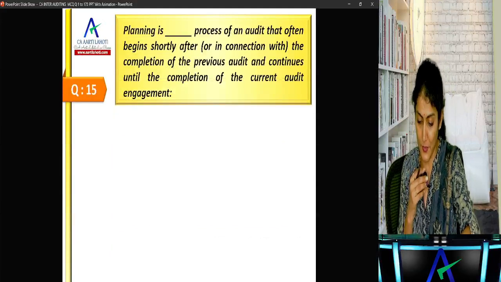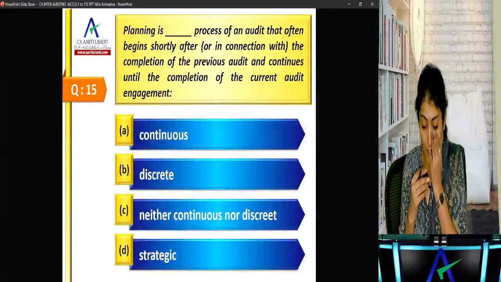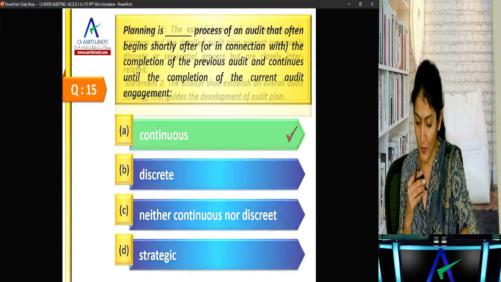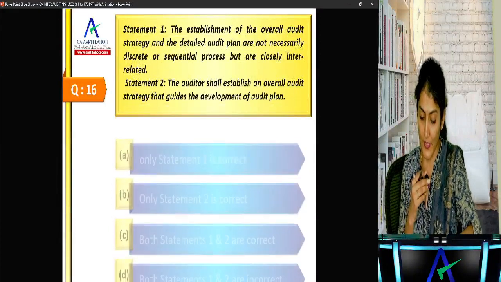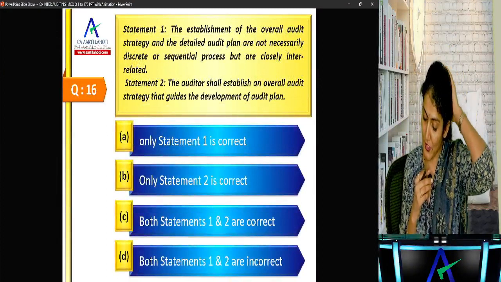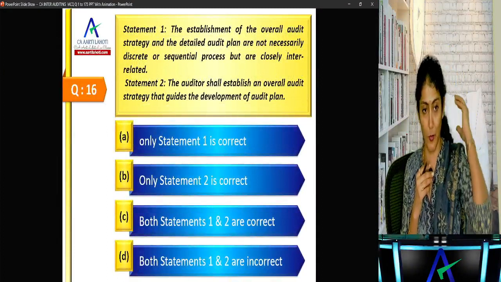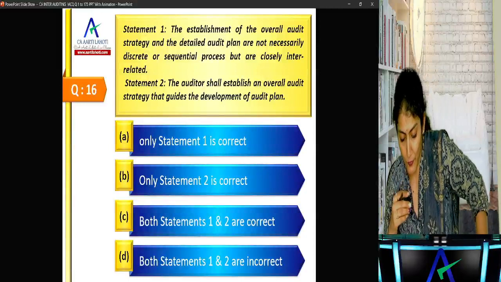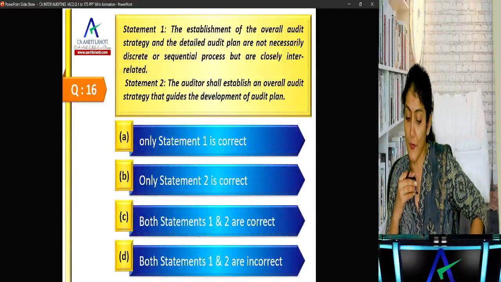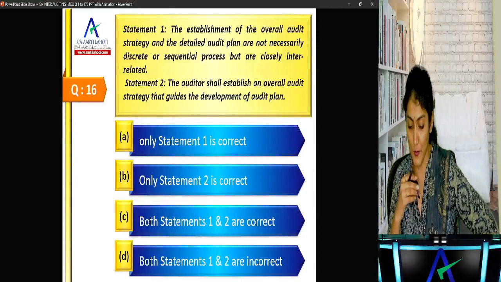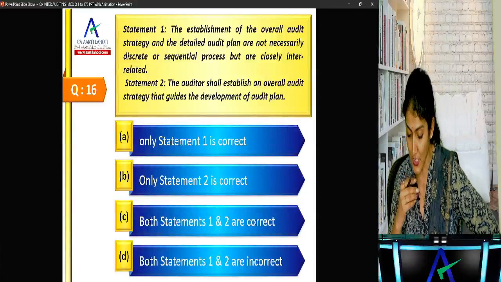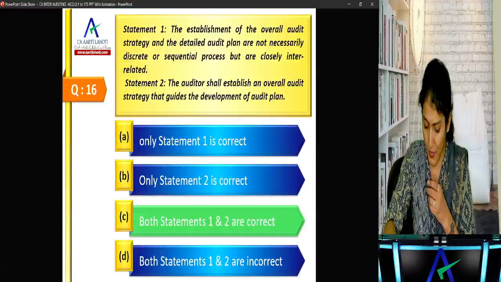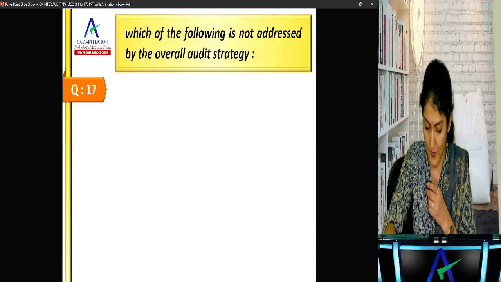Okay. Next one. Planning is a continuous process of an audit and not a discrete phase of the audit. Read the two statements and tell me which of the two is correct. Both are correct, both are incorrect, or what is it? Establishment of audit strategy and the audit plan are not necessarily discrete or sequential process but are closely interrelated. Auditor shall establish an audit strategy that guides the development of the audit plan, right? So both these statements are correct.